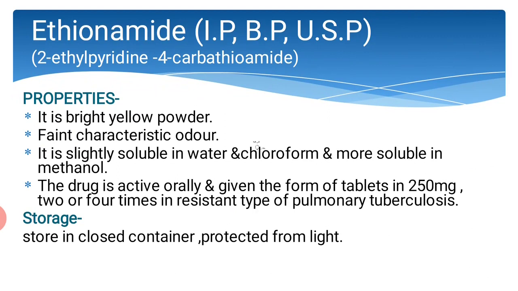The drug is active orally and given in the form of tablet in 250 mg 2 or 4 times in resistant type of pulmonary tuberculosis. The storage is: it is stored in closed container protected from light.